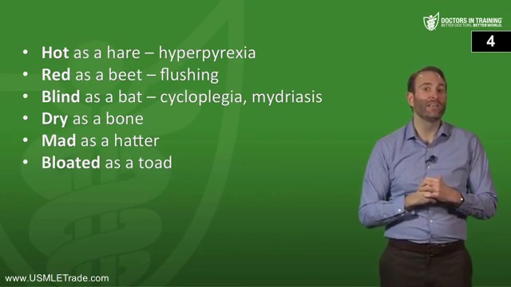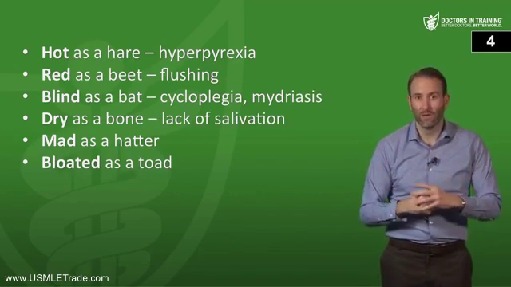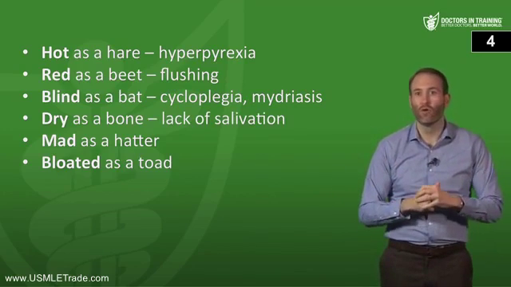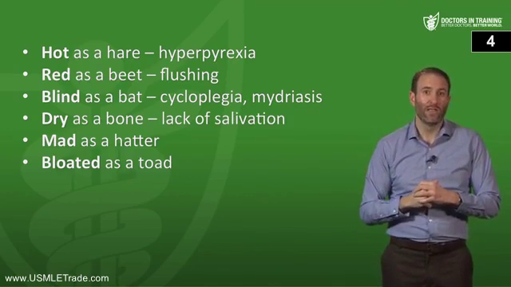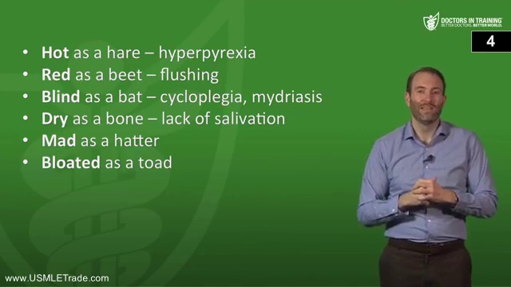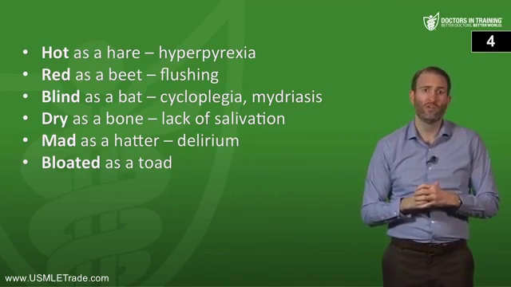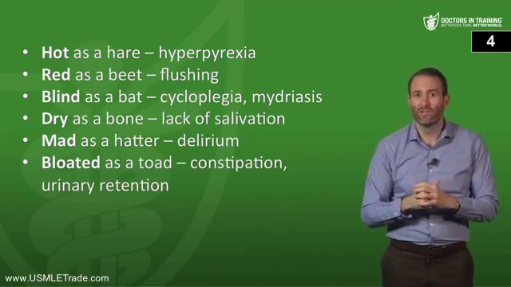Patients will be dry as a bone because they won't be salivating as much. They're also going to be mad as a hatter. Acetylcholine is an important neurotransmitter in the brain as well as in the periphery. Therefore, you can see things like delirium when you inhibit it. Bloated as a toad is referring to constipation and urinary retention.